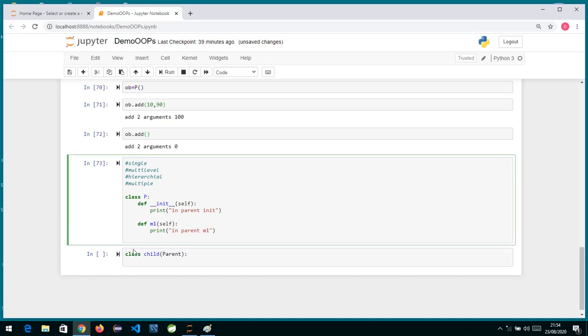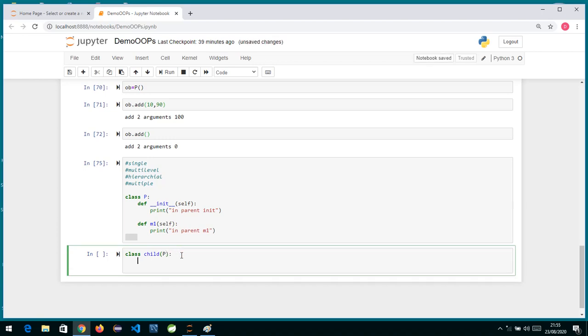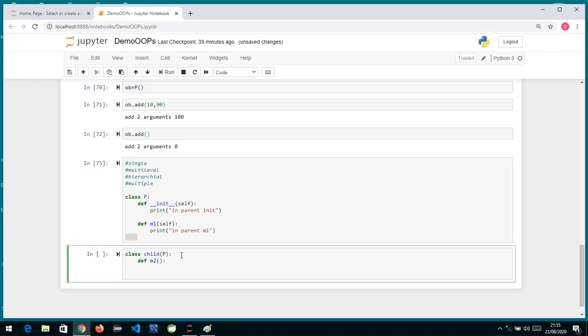Suppose I want to use P, it's perfectly fine. So you should not get confused. I'm using parent, but if I write P over here, then this over here is P. And now suppose I define a method over here, void m2, and inside it I print in m2. So this is child specific behavior.